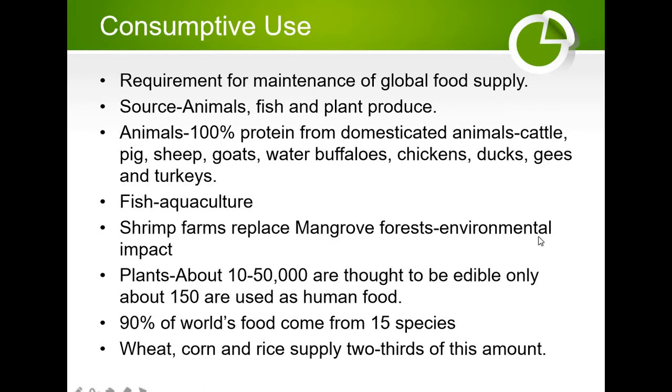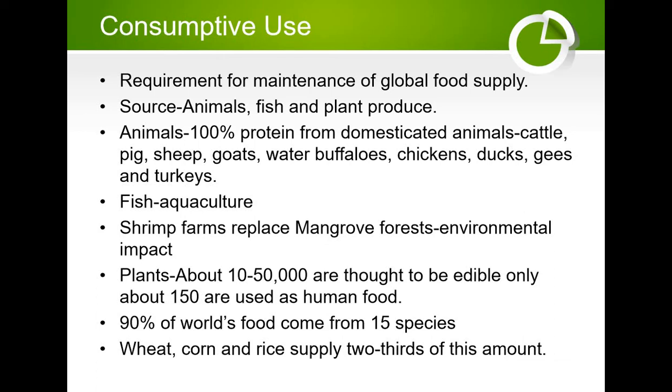When we consider the animals, only a couple of dozen animal species have been domesticated for food production. And 100% of the protein from domesticated animals that is consumed by people comes from 9 species: cattle, pig, sheep, goat, water buffaloes, chickens, ducks, geese and turkeys. Fish is becoming a new kind of domesticated animal through the development of aquaculture techniques, and many freshwater fish can be grown in ponds. The rearing of fish is referred to as aquaculture.